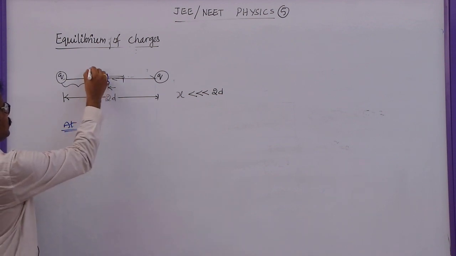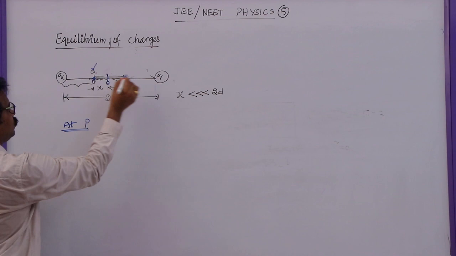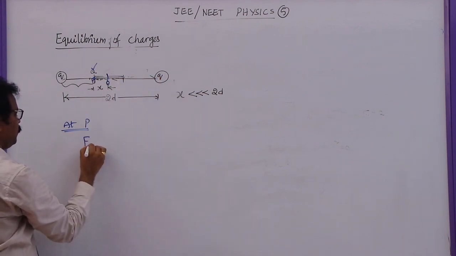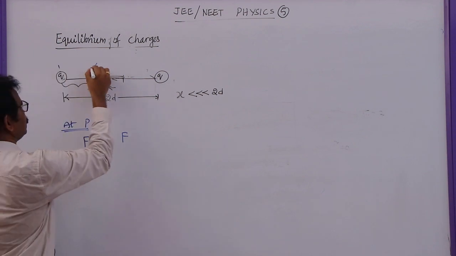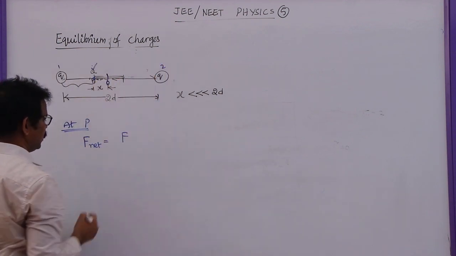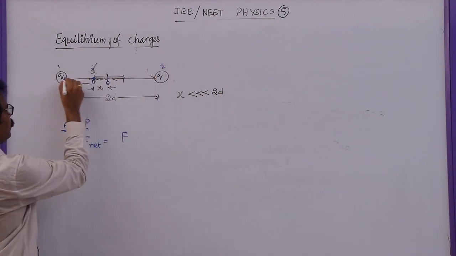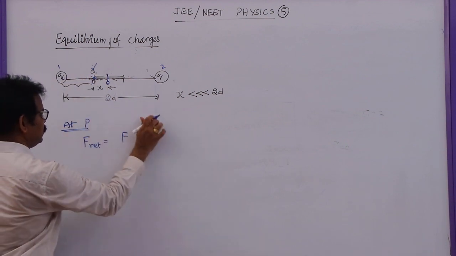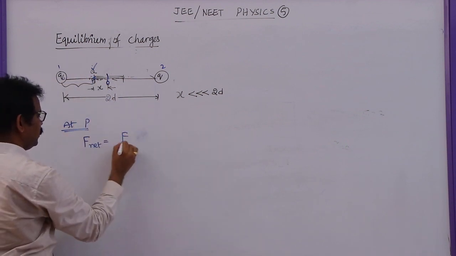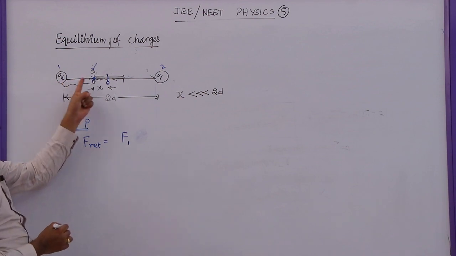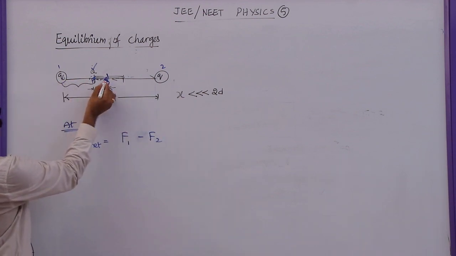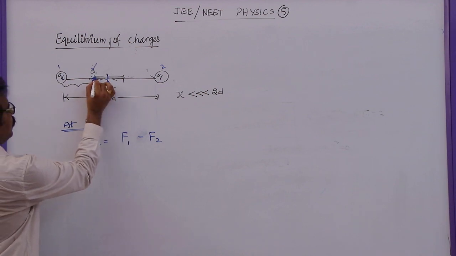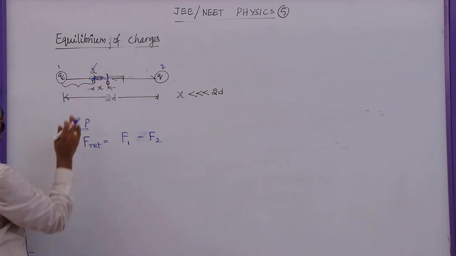the net force acting on this charge due to these two charges is given by F net, which is the force between the first charge and this Q. Let us say this is the second charge. F is given by F1, that is the force due to the first charge, minus F2. Why? Because when this charge is displaced from O to P, the repulsive force will be in this direction.